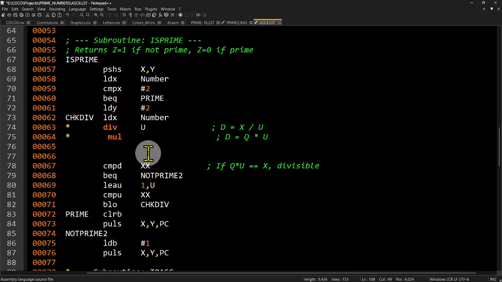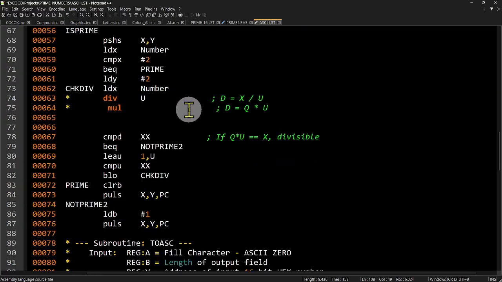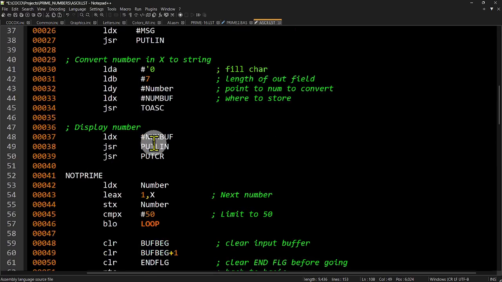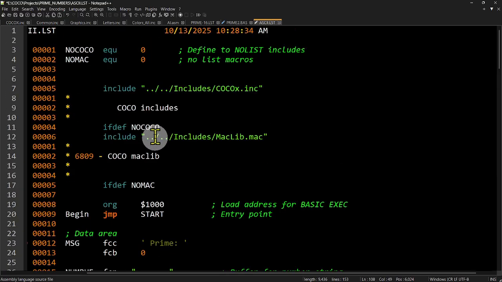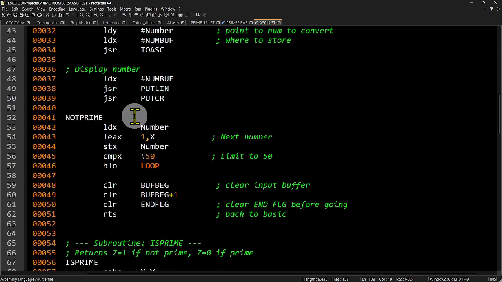At this point, I pretty much had it where it would print. I took this is prime field during the getting it to print correctly, and what I did was I asterisked out this divide U and multiply, and any place where it had compare D to 1x, I made it XX, XX. Okay, and I put just a dummy field up here somewhere. XX, I didn't know what it was, so I just put that in so I could get it through.